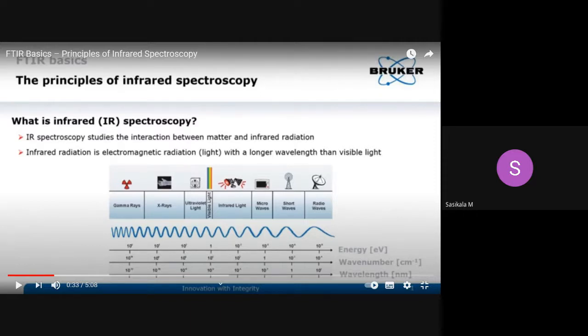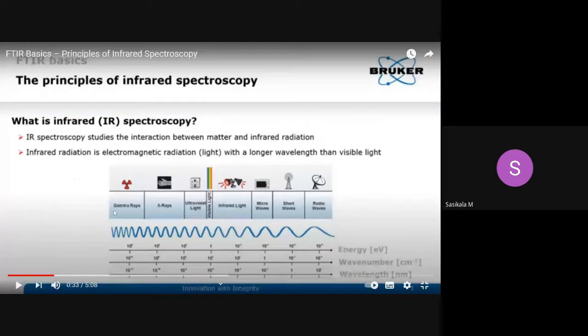Okay. Where does IR radiation lie in the electromagnetic spectrum? This is the electromagnetic spectrum. You can observe gamma rays, X-rays, ultraviolet rays. Towards the right-hand side, you can observe increasing wavelength, which represents decreasing energy of radiation.